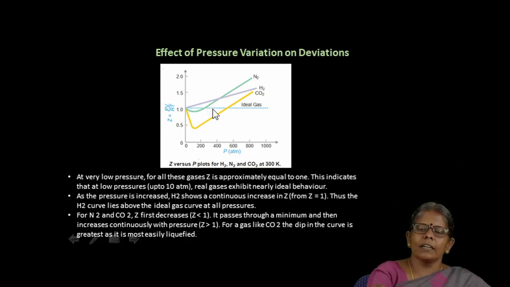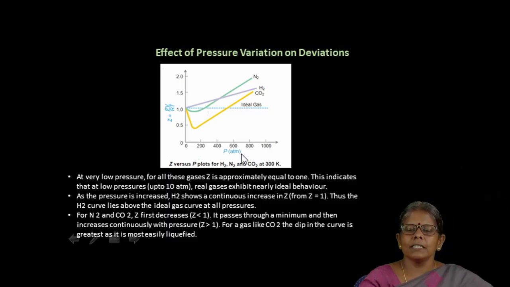For a gas like carbon dioxide, there is a huge negative deviation from the ideal behavior at lower pressure. After that, beyond a particular pressure value, Z increases as P increases. This indicates that if the gas is not easily liquefiable, there will always be a positive deviation. If the gas is easily liquefiable like carbon dioxide, then there will be a high negative deviation followed by a positive deviation of Z on increasing the pressure. These are the observations we get from this graph.